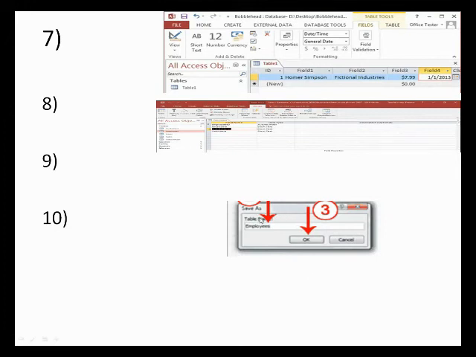Under the table name, enter the name, say employees, and then click OK to close the table and add it to the table group in the navigation pane.